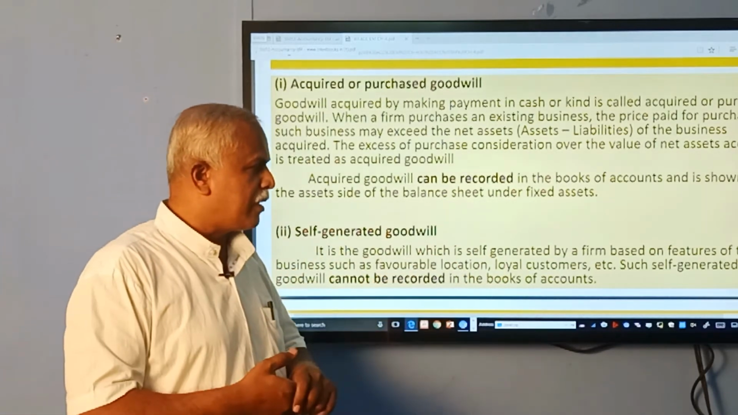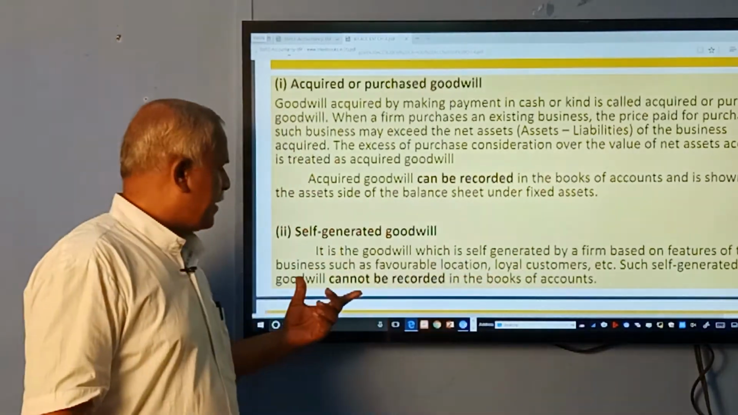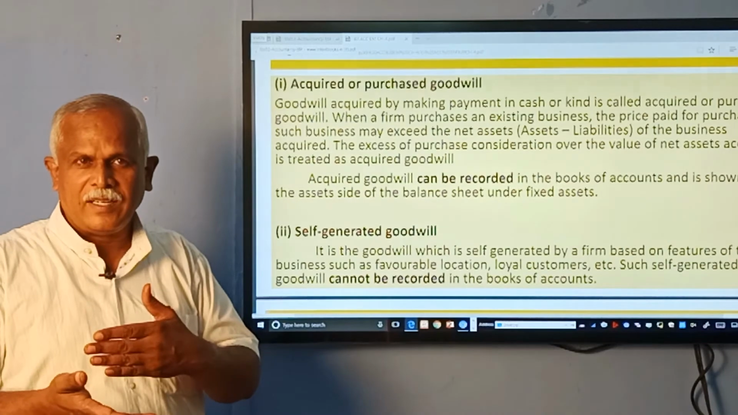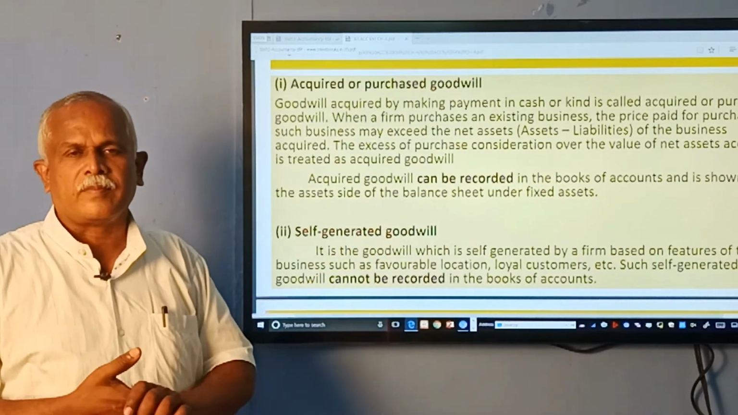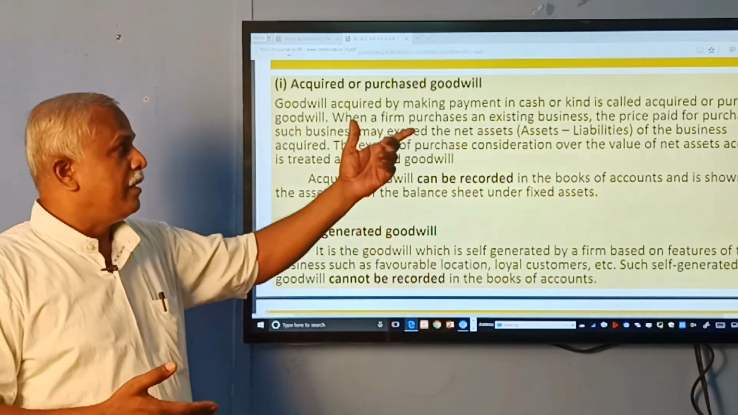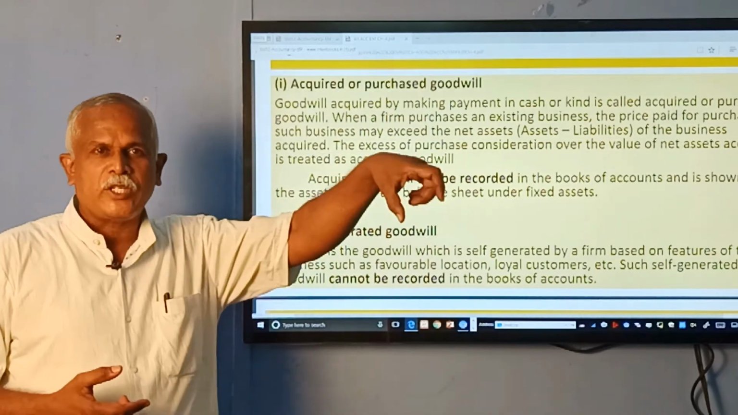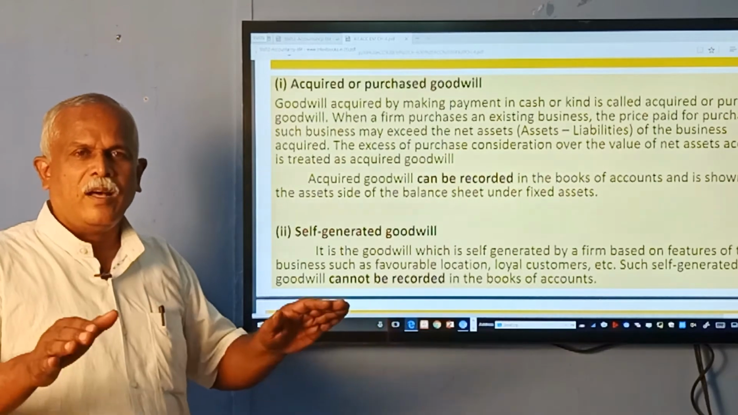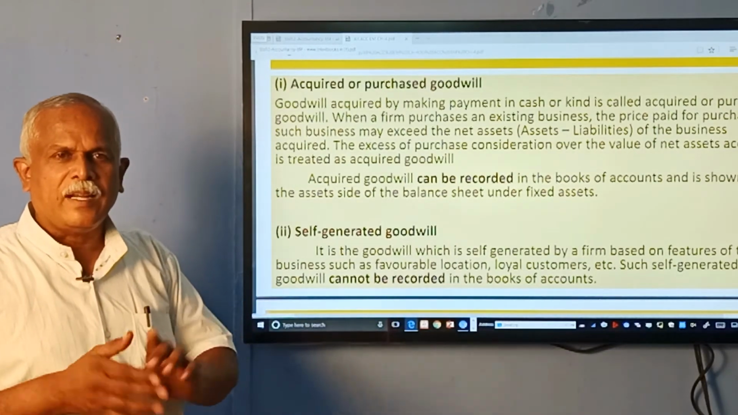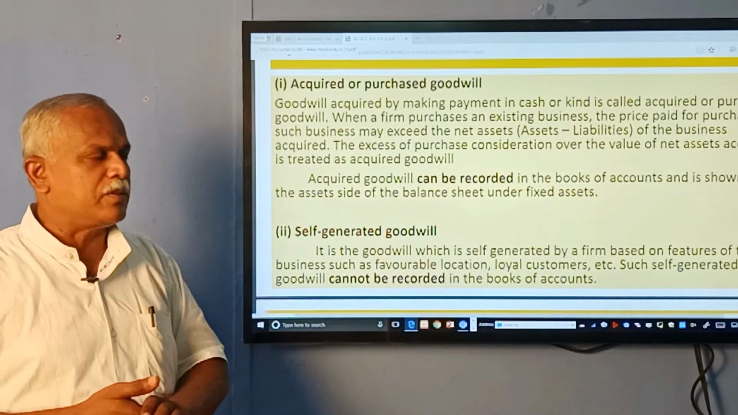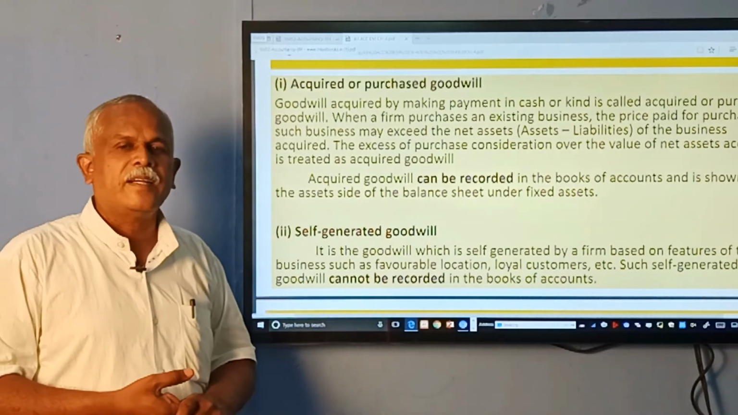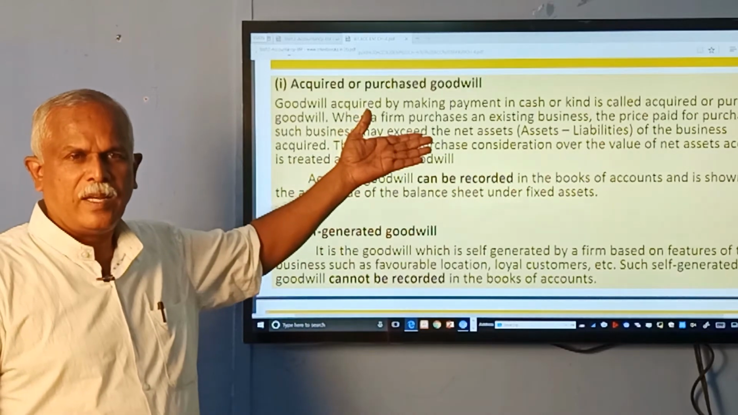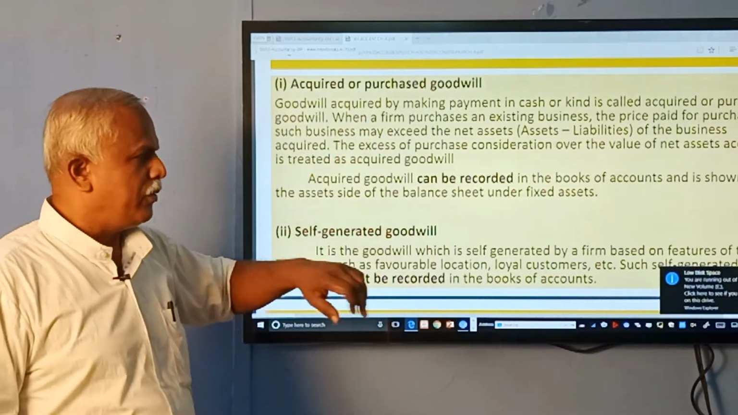Such self-generated goodwill cannot be recorded. They can be calculated, adjusted, then closed. That's the meaning of it. For acquired goodwill, we record it and we show it in the balance sheet. But self-generated goodwill is calculated, adjusted in the books, then closed. So it cannot be recorded in the books of accounts. So only two classifications, acquired goodwill and self-generated goodwill.